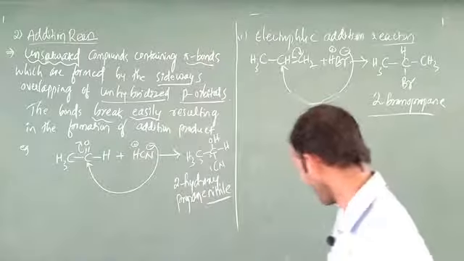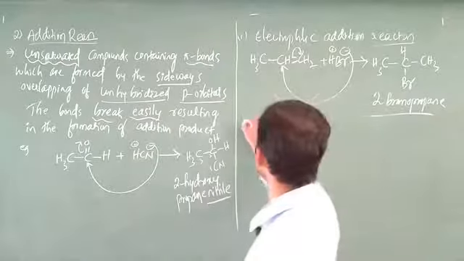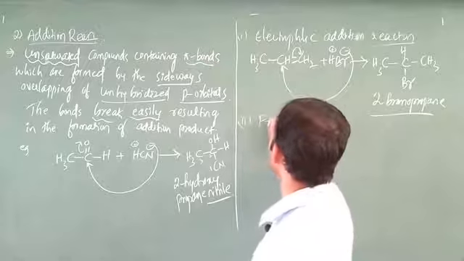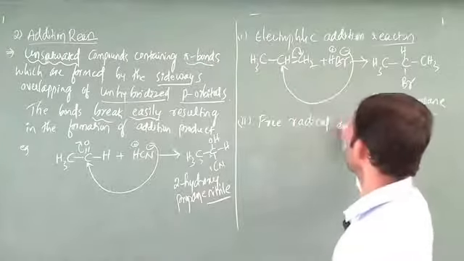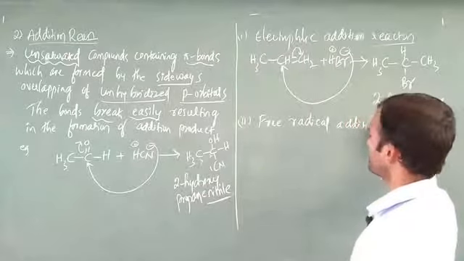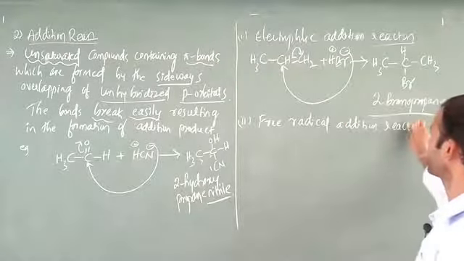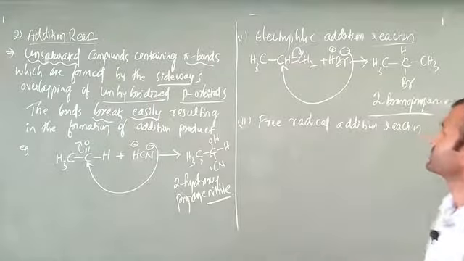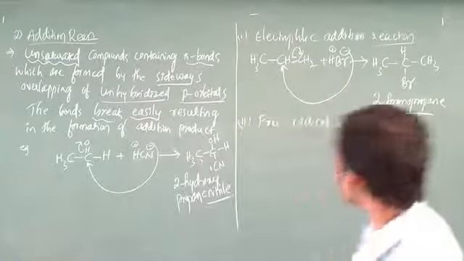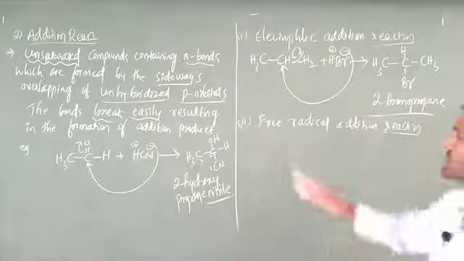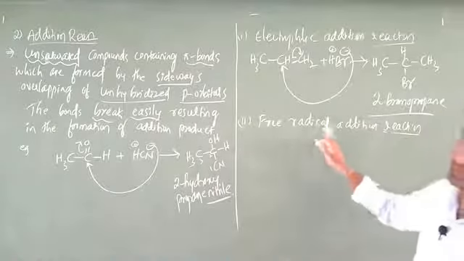The next one is free radical addition reaction, the second sub part. Free radical addition reaction is completely opposite of the Markovnikov rule.